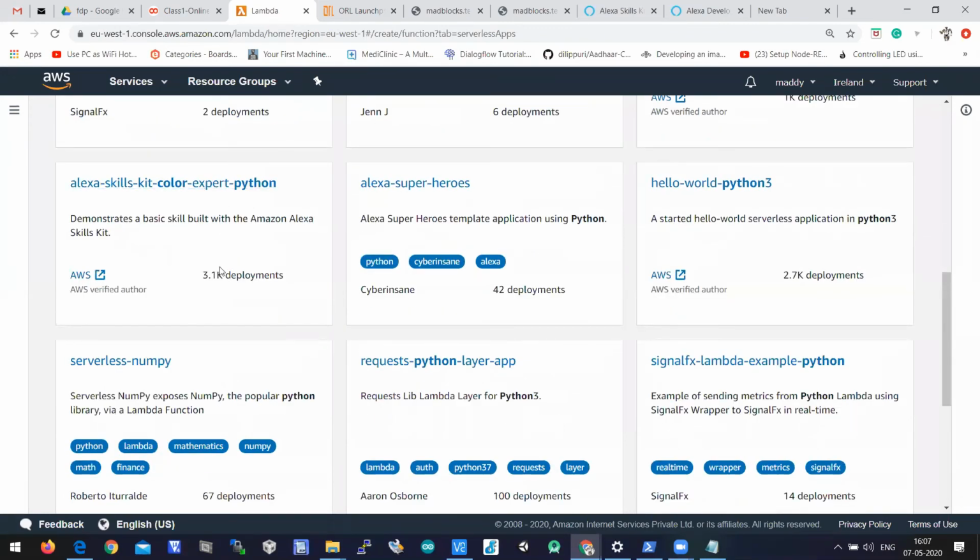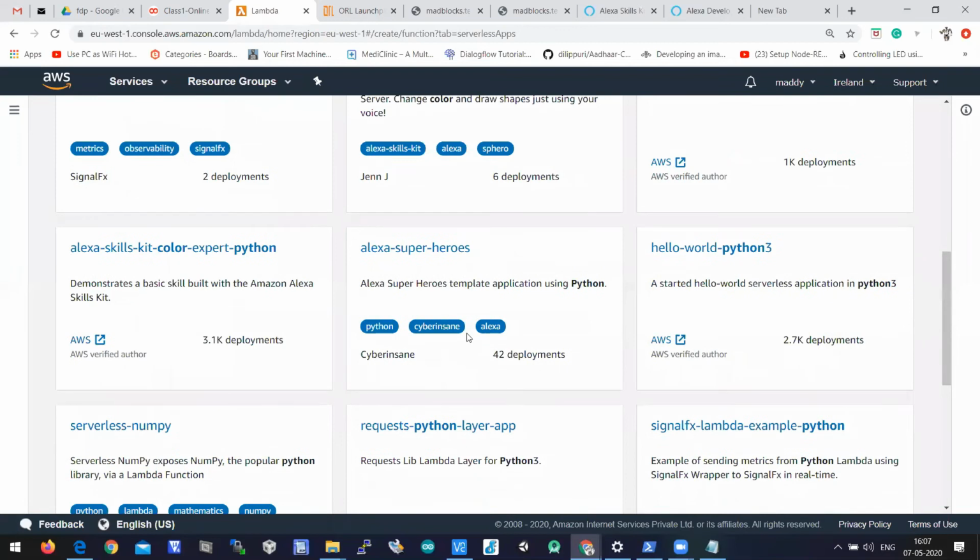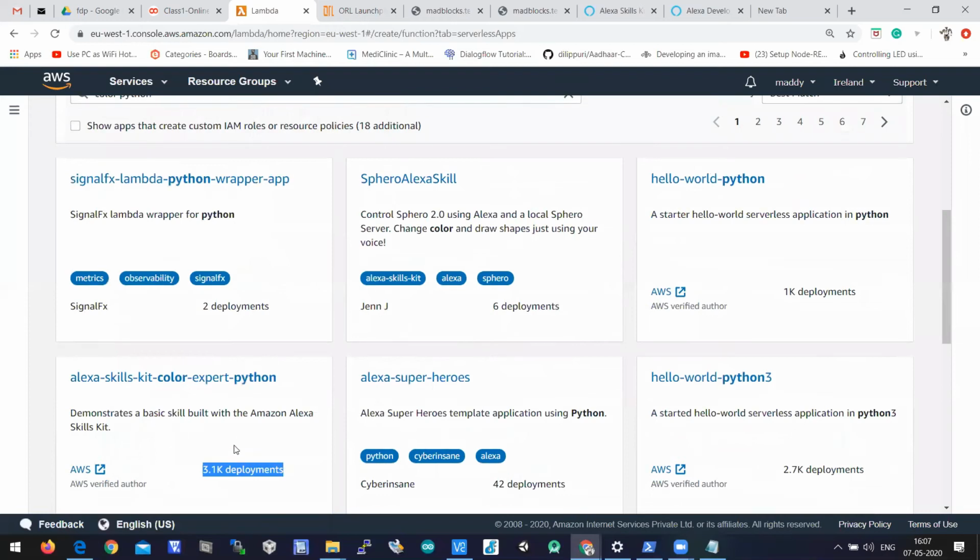Here it is. I usually take this program as a basic reference program because it is deployed more number of times, which means that it is a little authenticated. As it was used by many people, we can rely on this code.